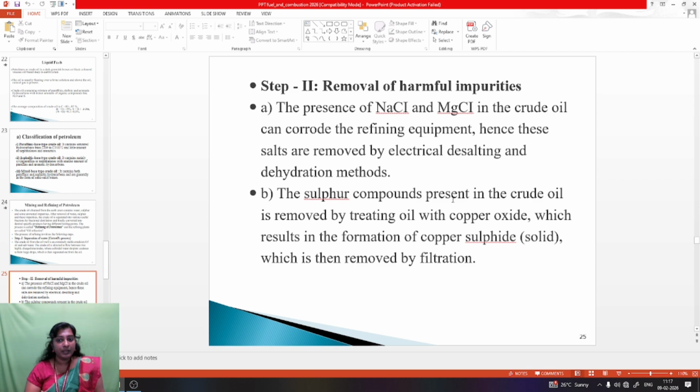Then second step, removal of harmful impurities. The presence of sodium chloride and magnesium chloride in the crude oil can corrode the refinery equipment. Hence, these salts are removed by electrical desalting and dehydration methods. The sulfur compound present in the crude oil is removed by treating the oil with copper oxide, which results in the formation of copper sulfide, which is then removed by filtration. So the sulfur compound present in the crude oil can be easily removed by treating with copper oxide, resulting in the formation of copper sulfide, which is removed by filtration.